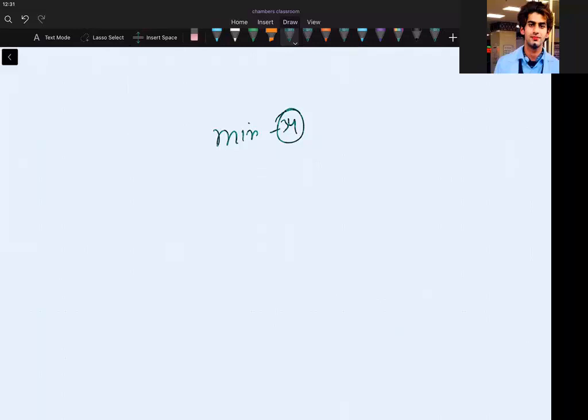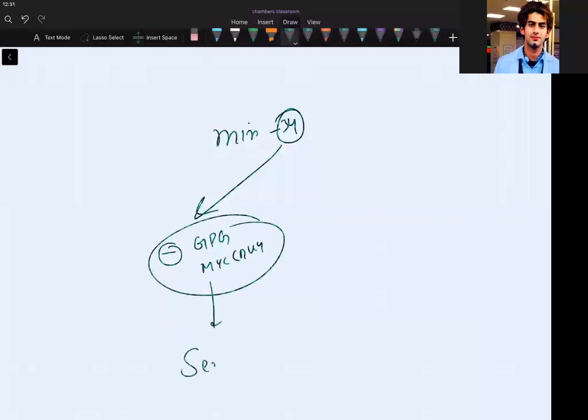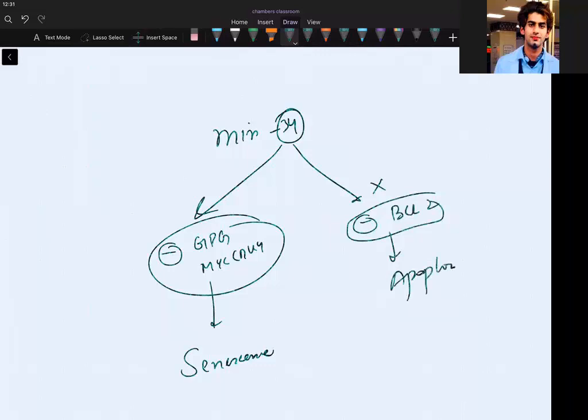And this MIR34 does two things after processing. It inhibits the growth promoting genes, that is MYC and CDK4, so you lead the cell to senescence, and it inhibits BCL2. Do you remember BCL2 was an anti-apoptotic gene? If you inhibit this anti-apoptotic gene, that means you are letting apoptosis happen. So this is what MIR34 is doing. Sometimes they may ask you this, so I thought I should give it here. Clear?